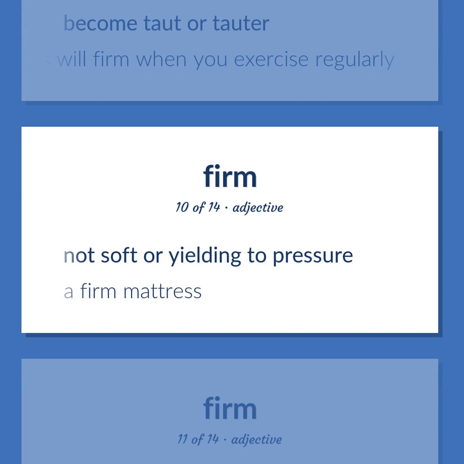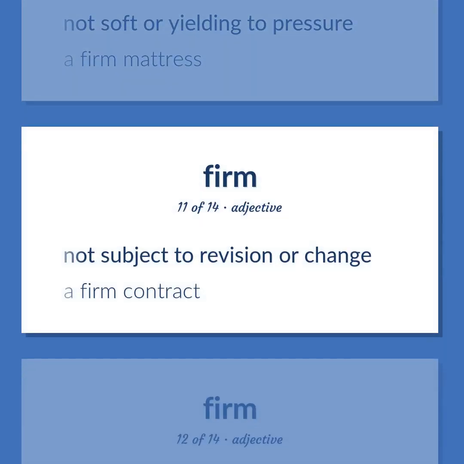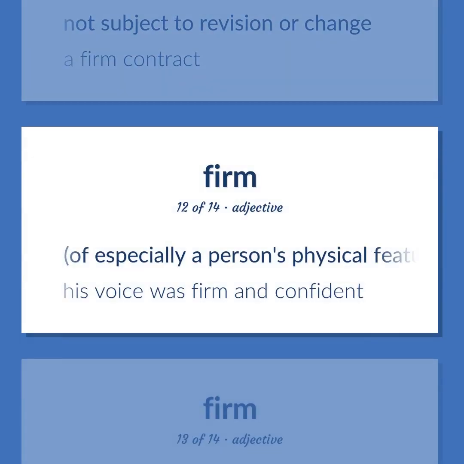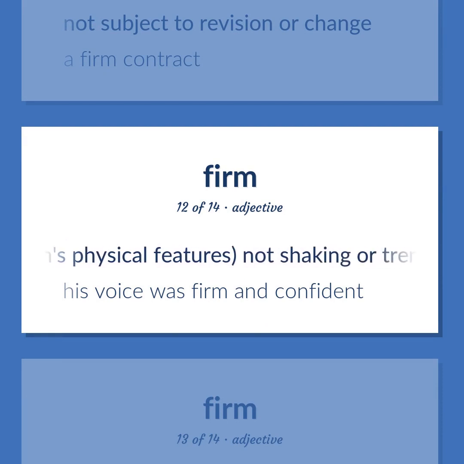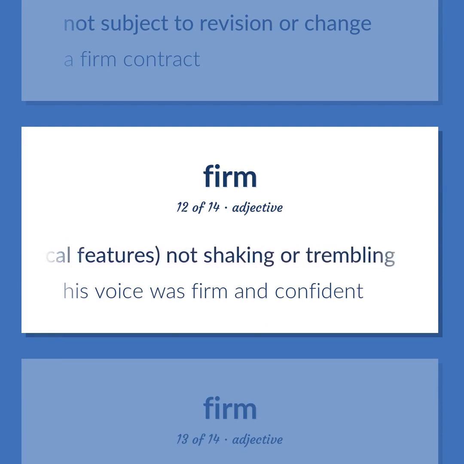Not soft or yielding to pressure. A firm mattress. Not subject to revision or change. A firm contract. Of especially a person's physical features, not shaking or trembling. His voice was firm and confident.